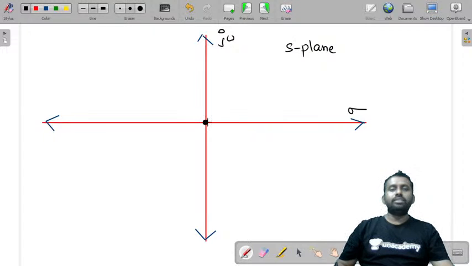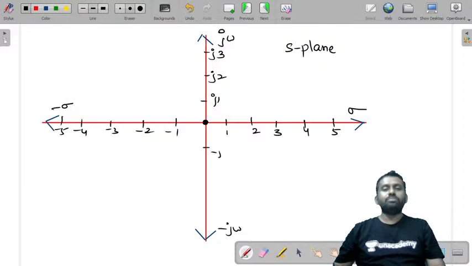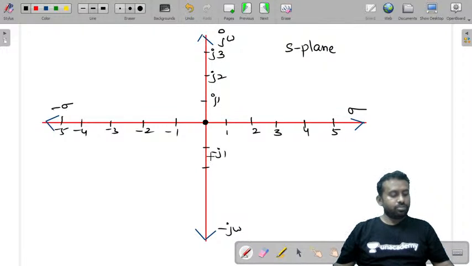So you need to mark these values as 1, 2, 3, 4, 5 and so on. Here you'll get -1, -2, -3, -4, -5 and so on. On imaginary axis, what should you get? J omega. That is, you should write it as j1, j2, j3. And on negative imaginary axis, this is minus j omega. This is minus sigma. So you can write it as minus j1, minus j2.